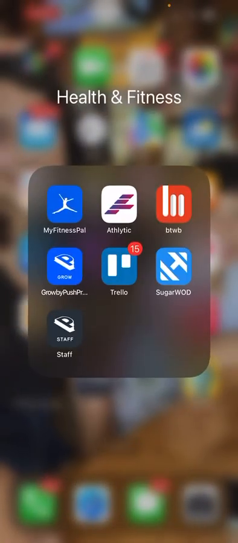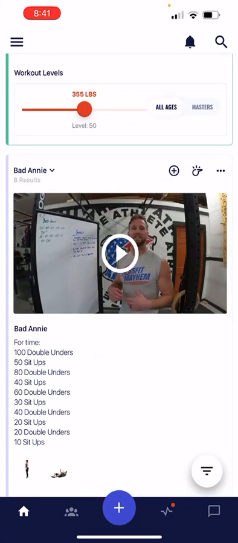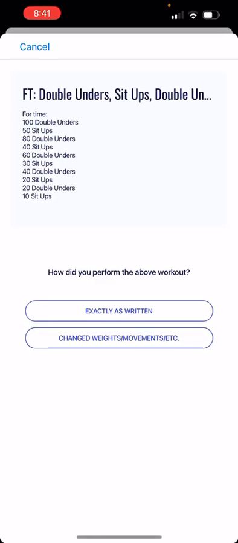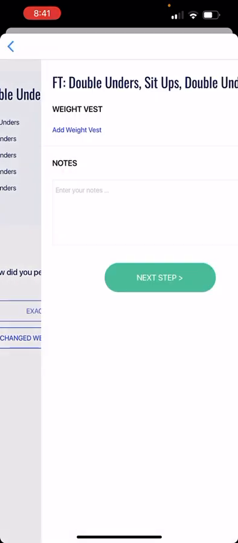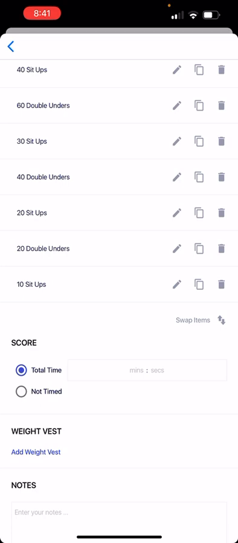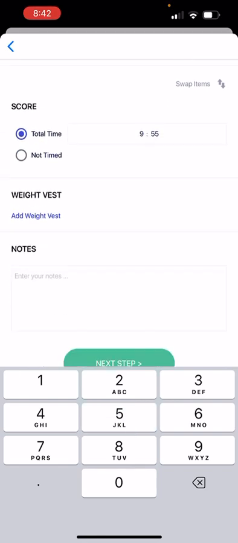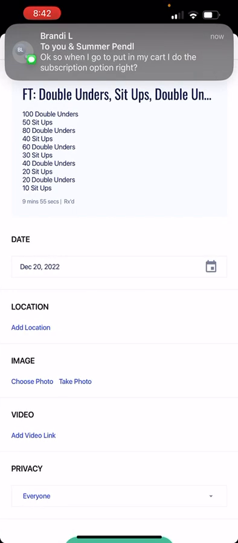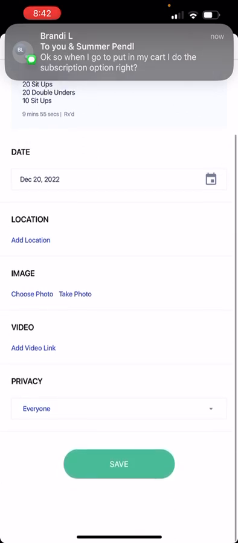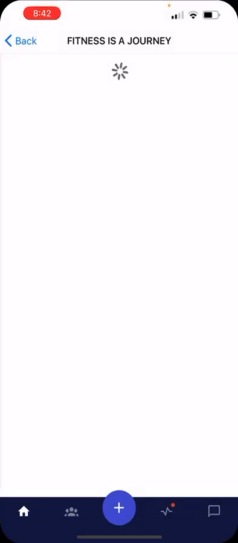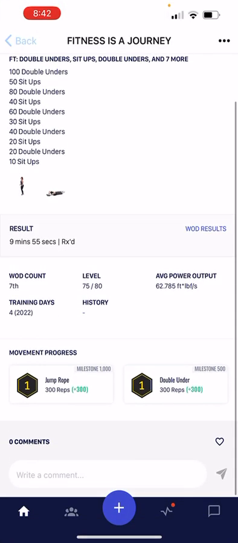For this case, we'll go back. Press the three dots after you're done with Annie. Log. If you did it exactly as written, if you did double unders. If not, you're going to put changed weight and some movements. Press that one. In this case, I did it exactly as written, and my score was 955. Go next. And again, you can add a video, you can add an image, save. And that's it. That's how you log.